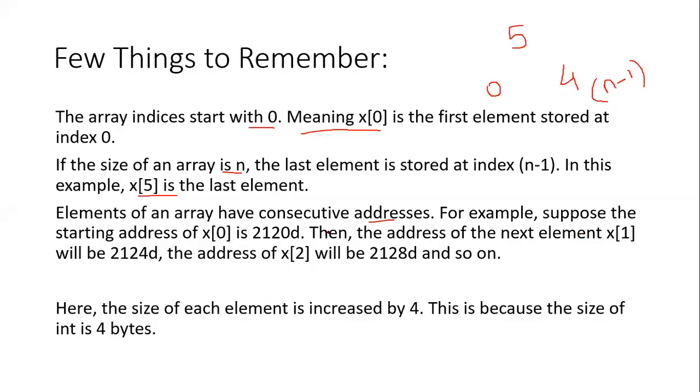Suppose we start with the address of x of 0 at 2120, then the address of the next element, x of 1, will be 2124, and the address of x of 2 will be 2128, and so on. Here the address of each element increases by 4 because the size of int is 4 bytes.